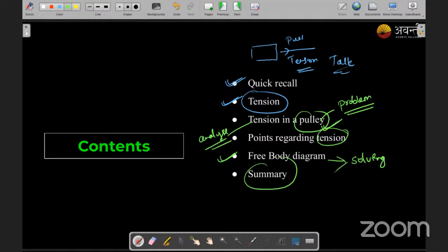Okay, quick recall. Do you remember what we have studied in the last class? Do you all remember? What did we study? We talked about the concept of force, basically. Yes or no? Yes, students, where we told that force is the external form of push and pull. Force is the external form of push and pull. Yes.